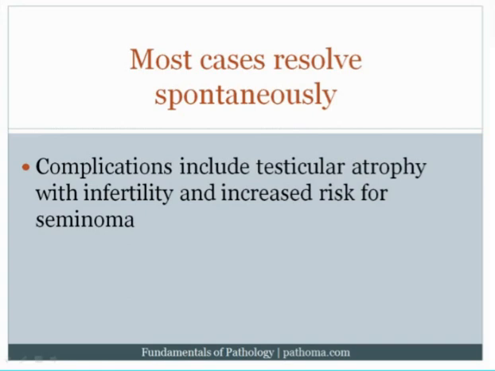And that plays into the complication, which is that there's an increased risk for testicular atrophy with infertility, and that's because the testicle normally needs to be at a lower temperature, and if it's up high in the body, it won't be at that low temperature. The purpose of keeping the testicle in the scrotal sac is to keep the temperature a little lower than the body temperature. So there'd be an increased risk for testicular atrophy with infertility if you let it go beyond the age of 2. And also there's an increased risk for development of a germ cell tumor called seminoma. And so basically, if these patients don't resolve by the age of 2, they're going to get orchopexy.